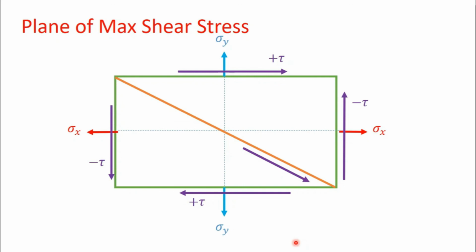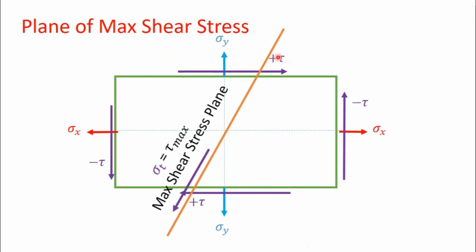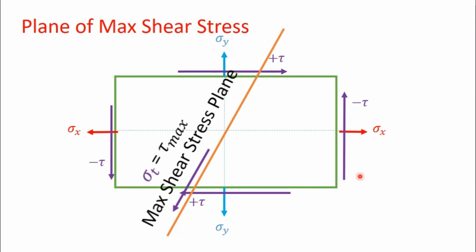And in case of maximum shear stress, if this is the plane of maximum shear stress, again it is important to know that if the material is weak in shear, then there will be chances that material will fail from this plane. This is why we need to study principal planes, maximum shear stress planes and principal stresses, because we do not know where the material will fail.